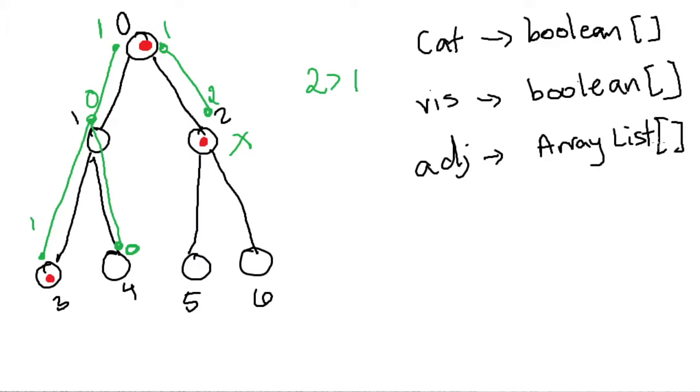And the final thing that we're going to need is our DFS algorithm. So the DFS algorithm is going to look something like this. It's going to be DFS. It's going to take in the current node. It's also going to take in the consecutive cats.